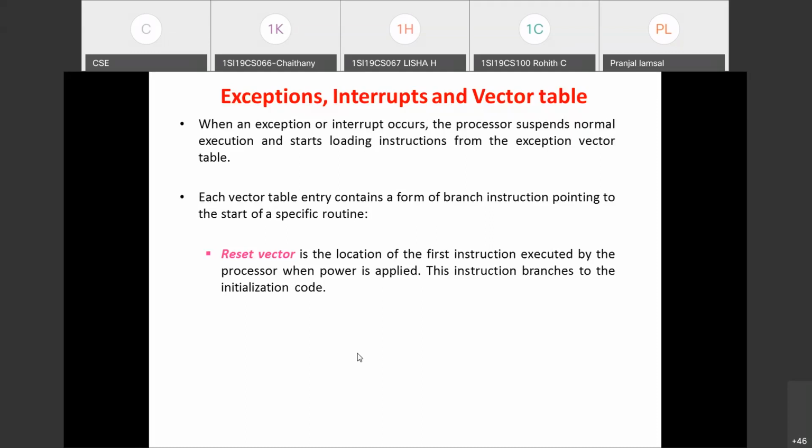So the processor will enter the supervisor mode when a reset interrupt occurs. That means once the power is applied to the processor or once the processor is reset, it is going to enter the supervisor mode, where the processor is going to execute maybe some BIOS routines to initialize. That means some initialization code will be executed. That code you will find is at the starting address.